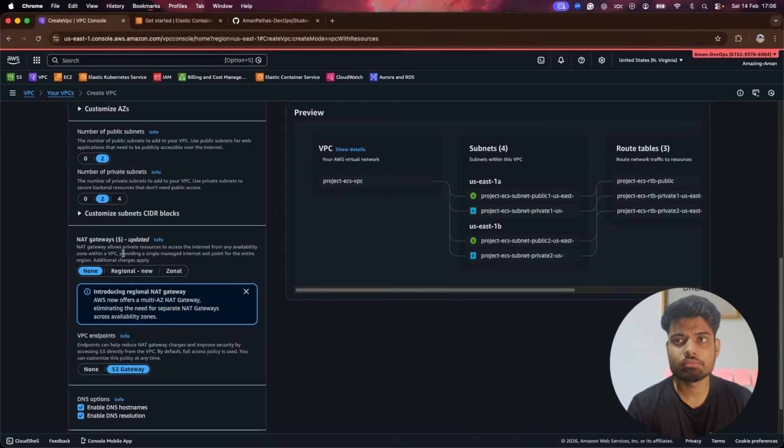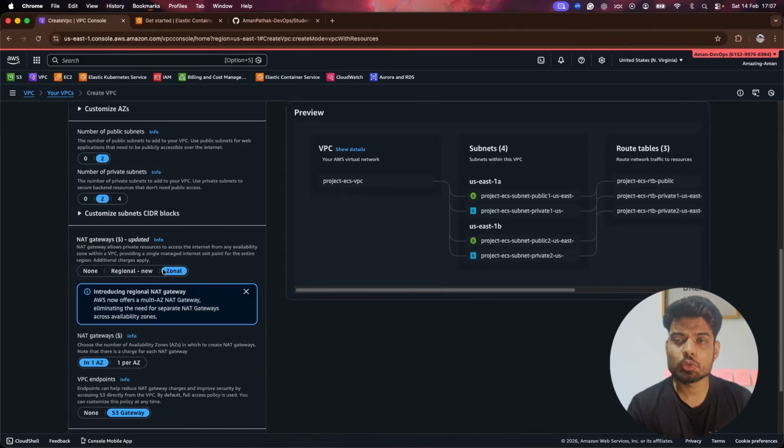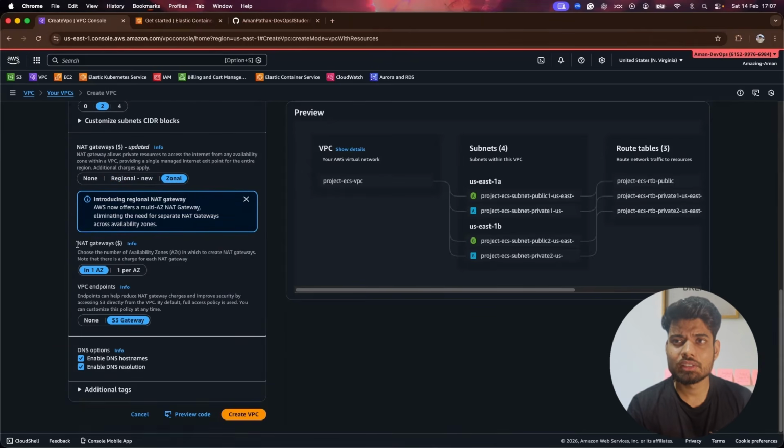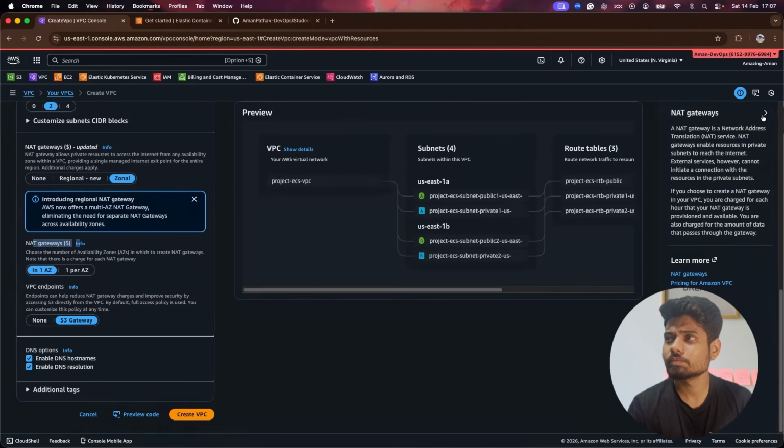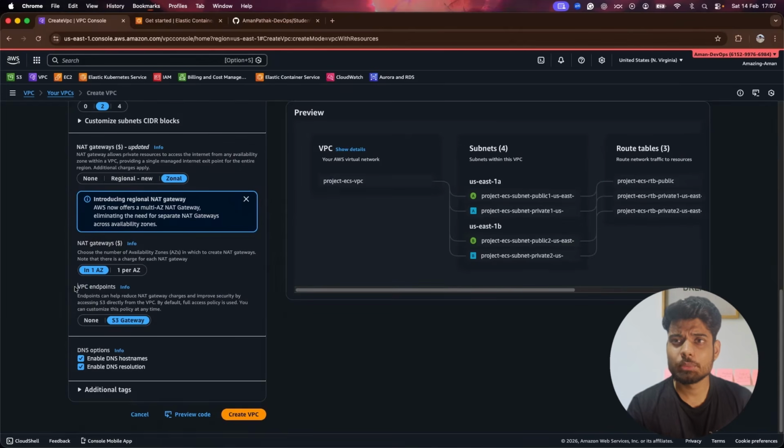There are multiple things you can use. You can go with endpoints for the services interaction, but currently I'm not going to use it. If you think we are good with endpoints, it needs a lot of time for that. So currently I'm just keeping it simple, and the NAT gateway I'll keep zonal instead of regional, so it will cost me less. Then this is the VPC endpoint. I will turn it off for now.